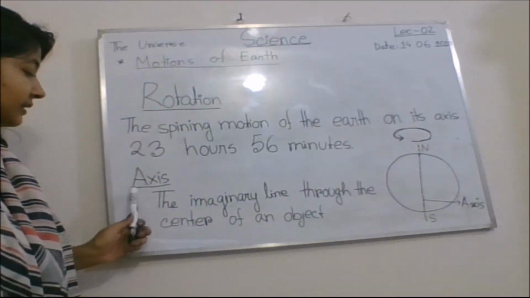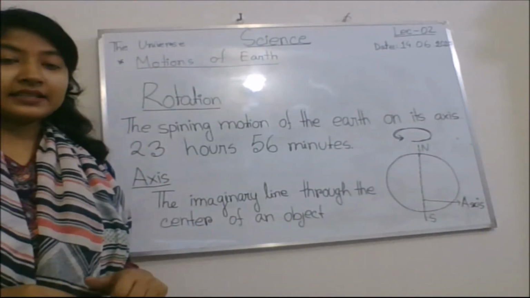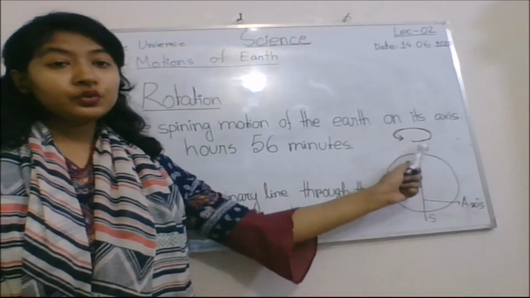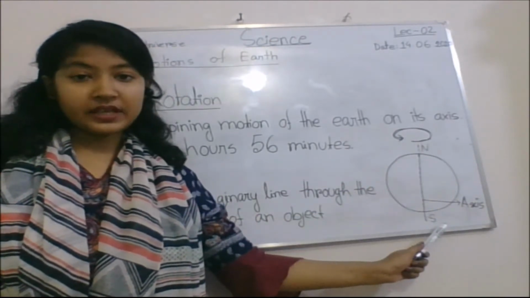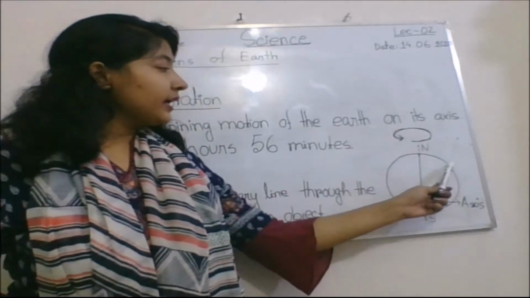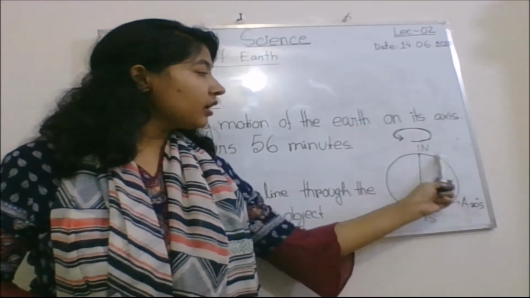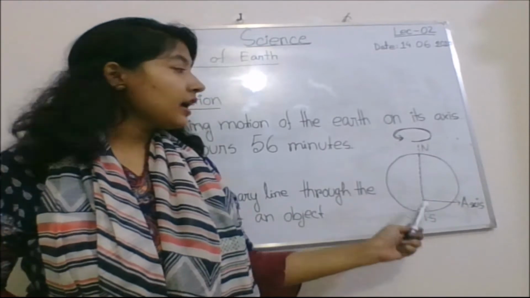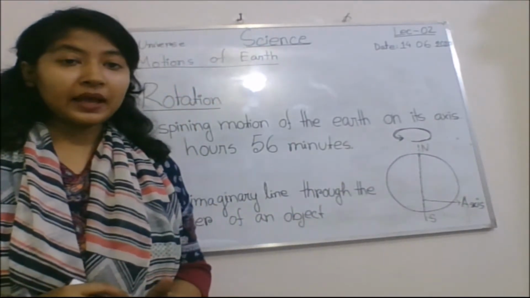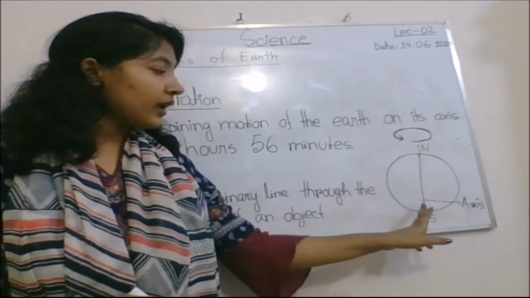Our next topic is axis. What is axis? The imaginary line through the center of an object is known as axis. So if this is our planet Earth and this line goes through the center of the planet, this is known as our axis.